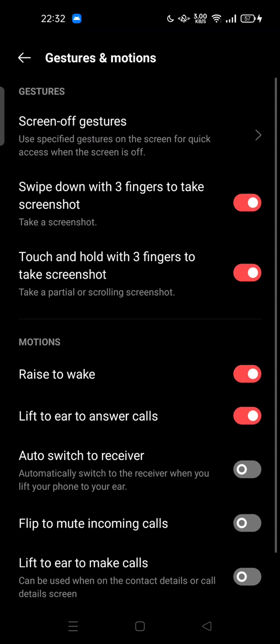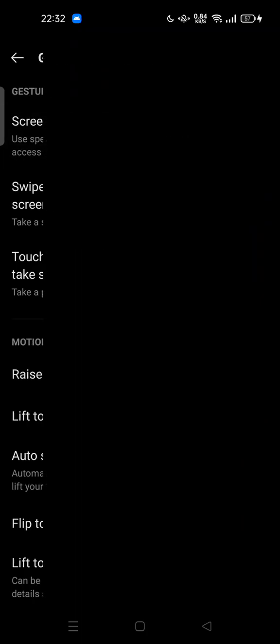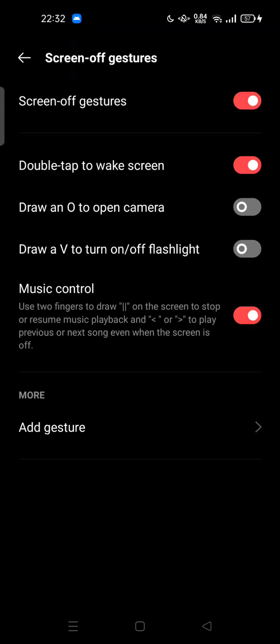Here you can try to use your gestures to turn off and turn on your phone. So for example, you can use this screen off gesture. Turn this on, and also, in order to wake your screen and turn on your mobile phone without the power button, you can turn on double tap to wake screen. So you can just double tap on your screen to wake your phone.